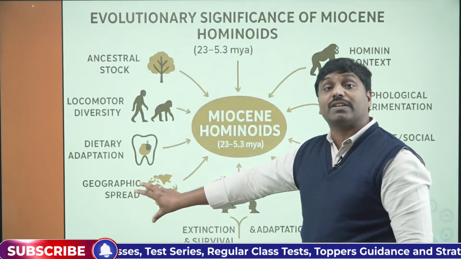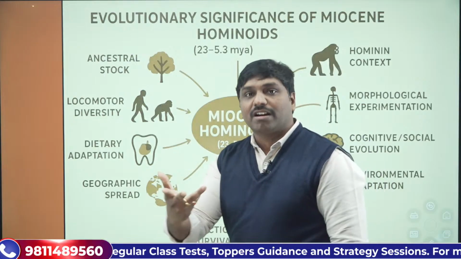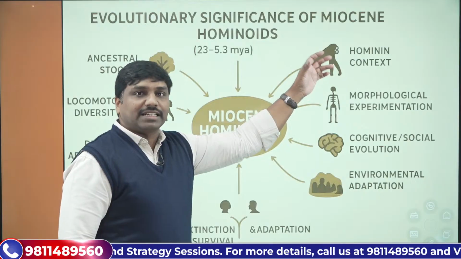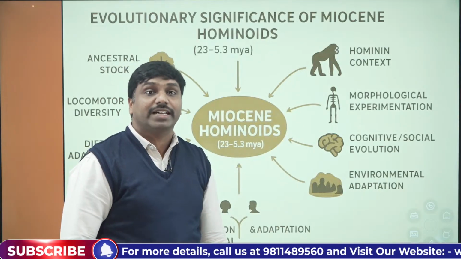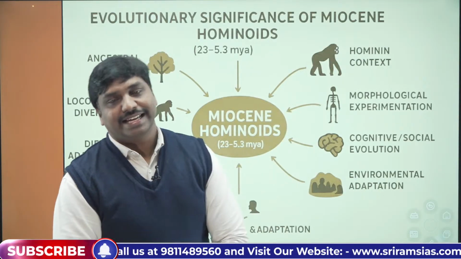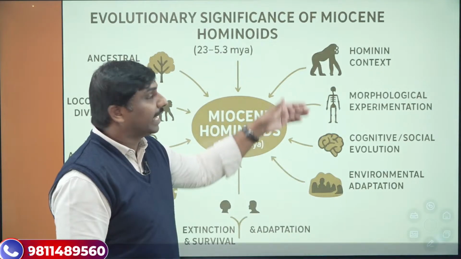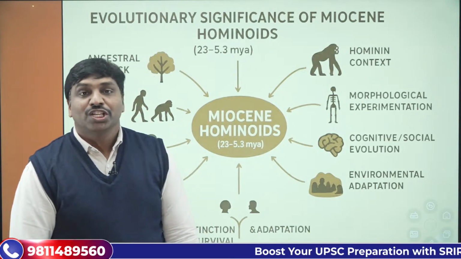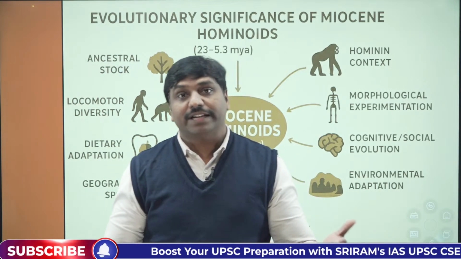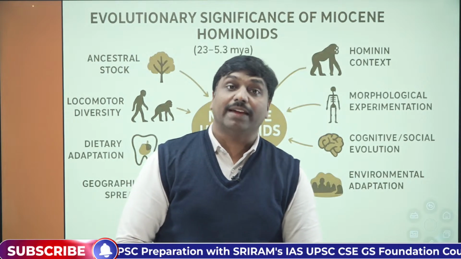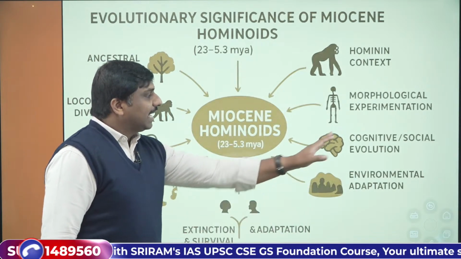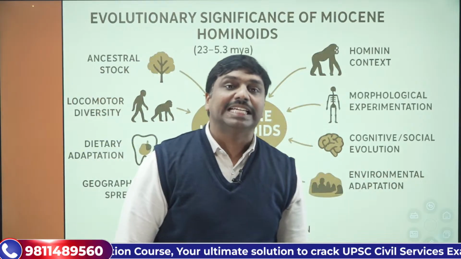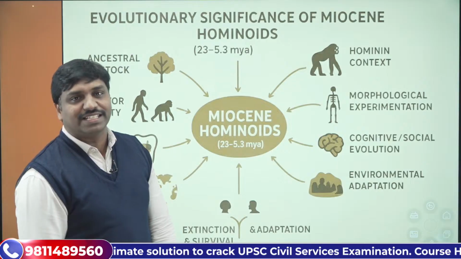Then further, geographic spread. They spread all across Africa, Europe, Asia. Further, the hominin context. There was a split between the African apes and the human ancestors. That was an important evolutionary significance. Then morphological experimentation, where different forms of morphological features evolved in the Miocene period, and cognitive and social evolution also took shape.